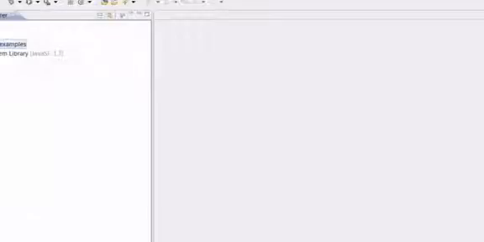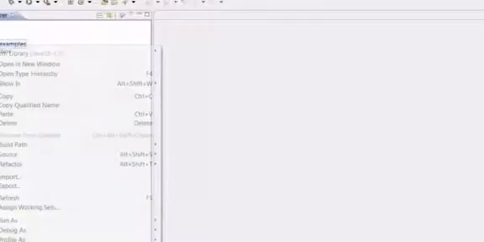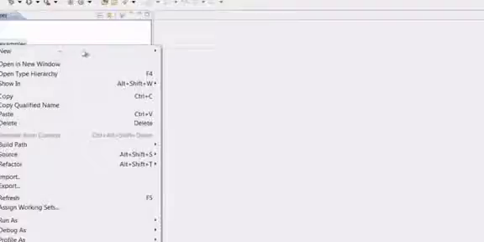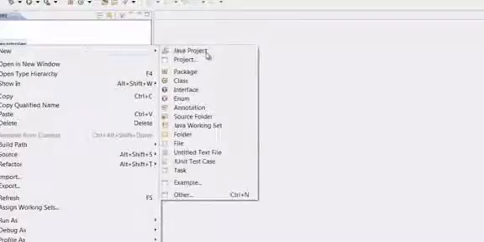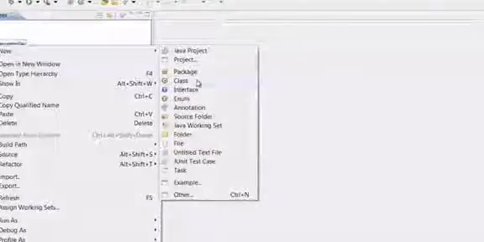So once we have created a package, let us create a small Java program. Let us right click on a package, click on New, Class. Now don't worry about what a class is, we will learn that very soon. But for now, remember, if you want to write any Java program, you need to create something called a class. And let us call this class MyFirstClass.